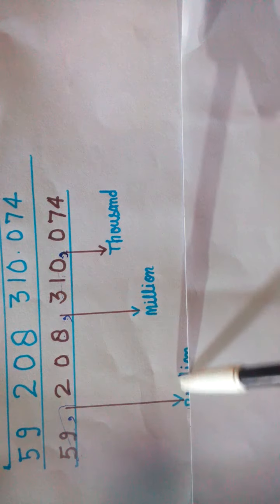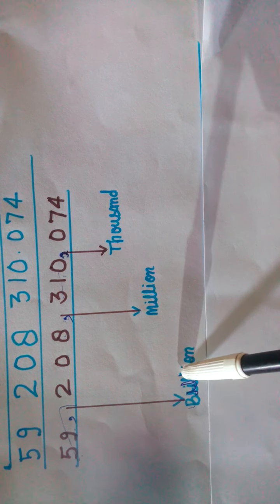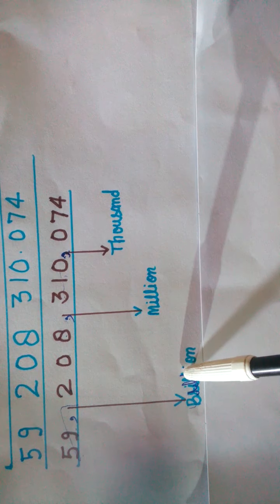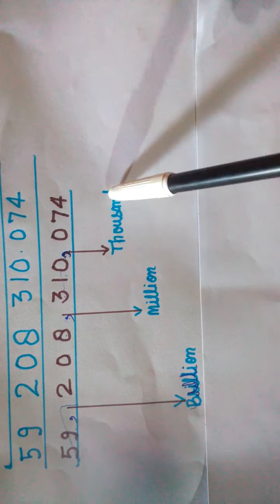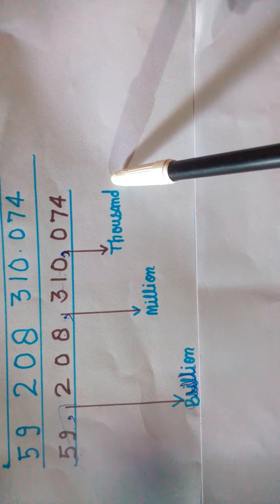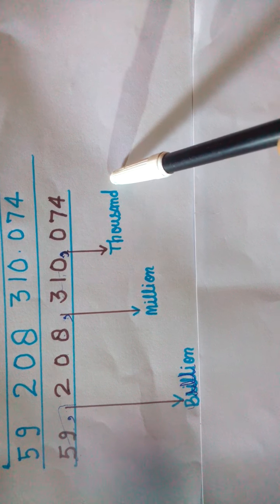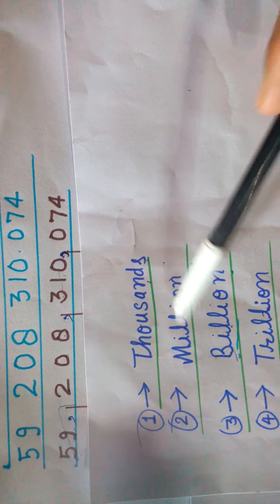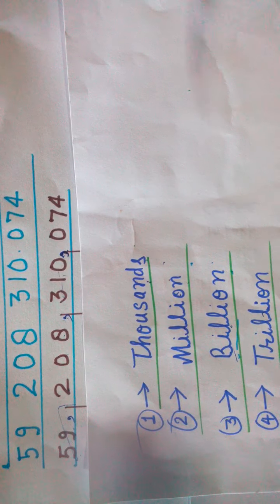So we read any large number by dividing it into these parts. So students, I hope you understand this formula and you always learn the order: thousand, million, billion and trillion.